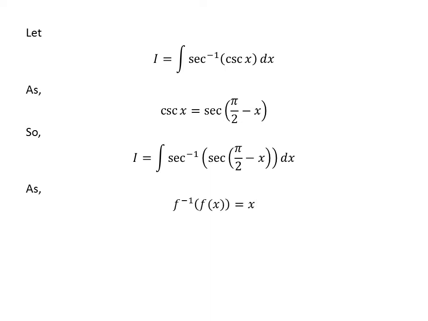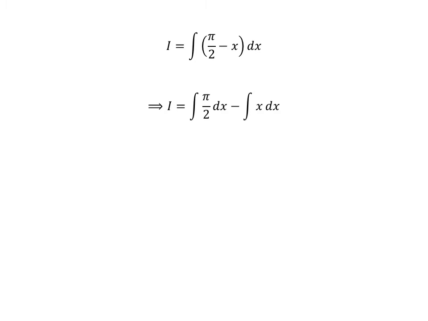As we know, inverse of function f of x is equal to x. As arcsecant is inverse of secant function, so arcsecant of half of pi minus x is equal to half of pi minus x. Thus, I is equal to integral of half of pi minus x.